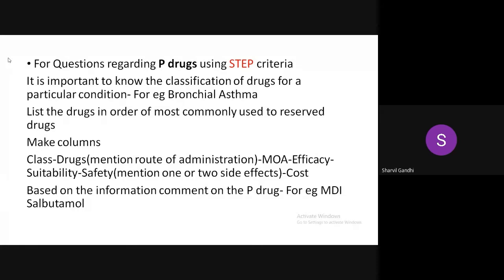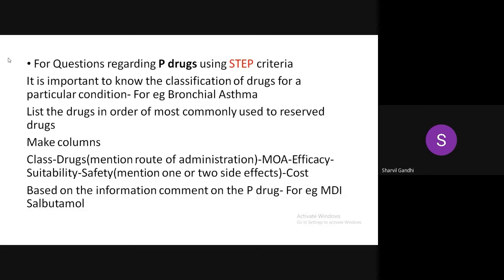The columns are: what is the drug, what is the class, and it's important that you mention the route of administration. Don't just write salbutamol. How should salbutamol be taken? It should be taken by metered-dose inhaler, so MDI salbutamol. What is its mechanism of action? Beta-2 agonist. What is the efficacy? It's quite efficacious, because research and clinical trials have proven that. Then whether it is suitable or not. In safety, write 1 or 2 side effects, and write at the end that the risk to benefit ratio is lower here, hence it is preferred. And cost: if you don't write it, that's also fine, or just write it's suitable for cost, because we can't know the cost for sure.